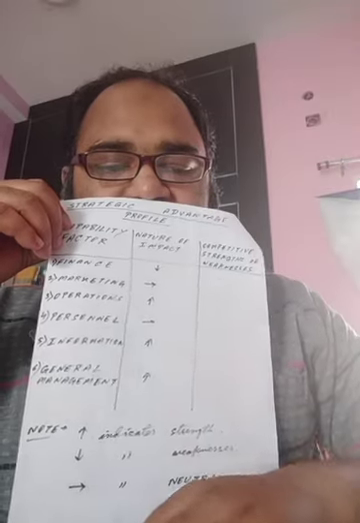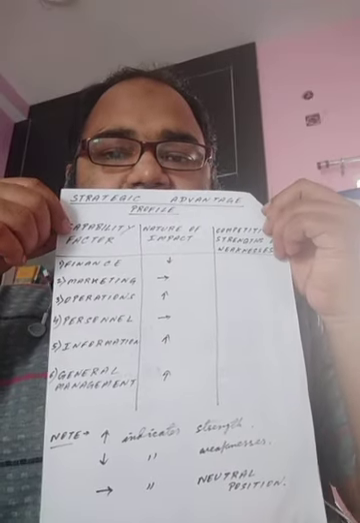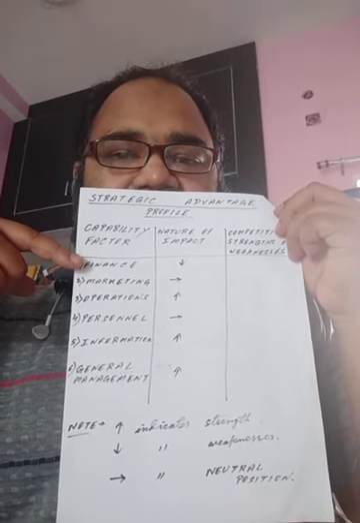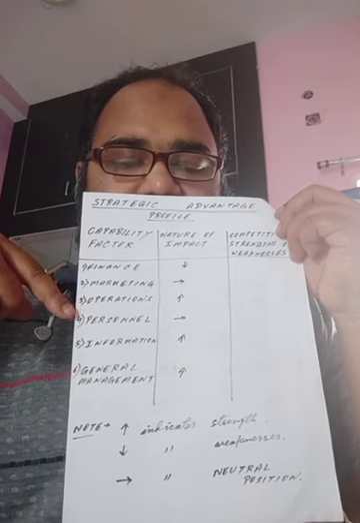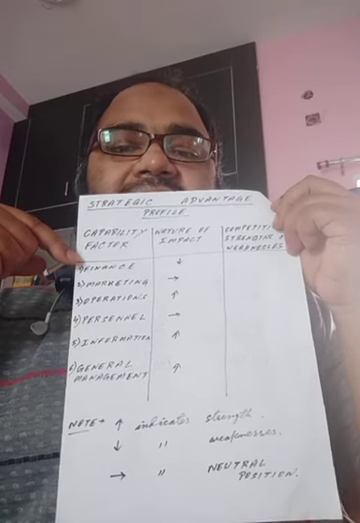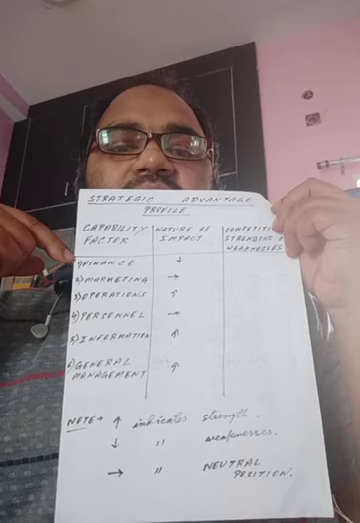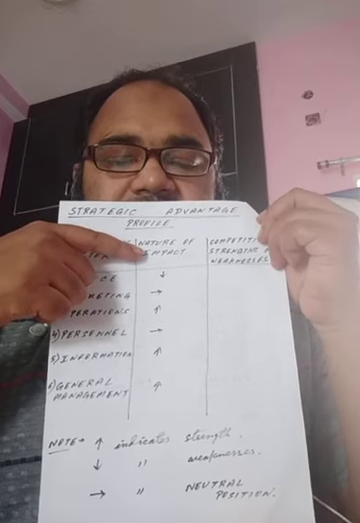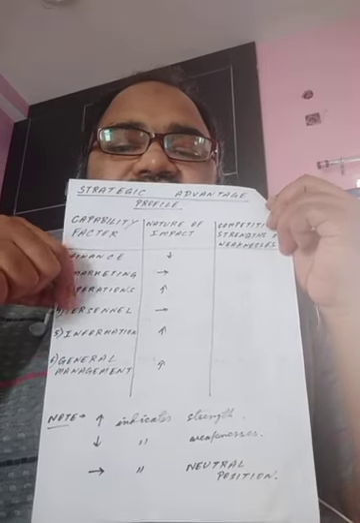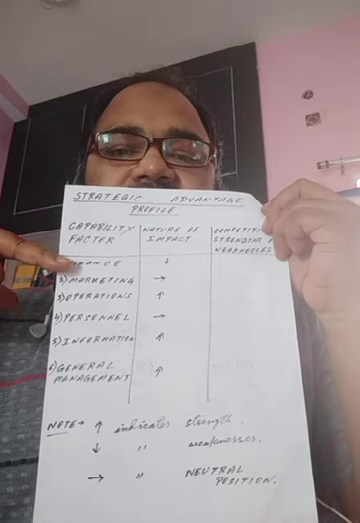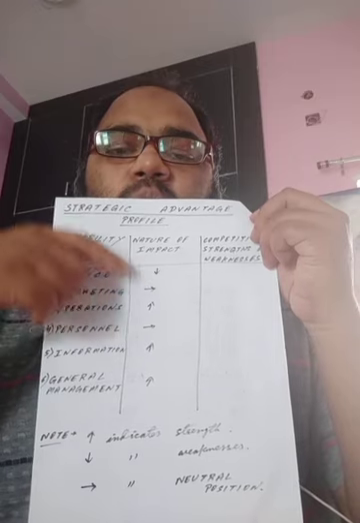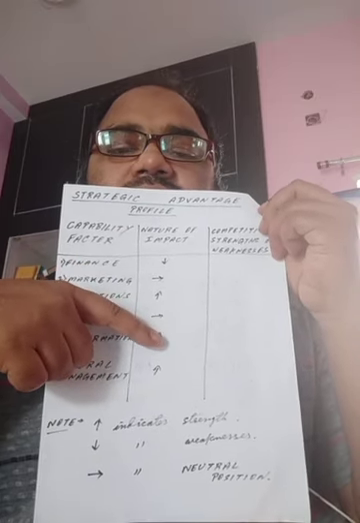In the first column, it is written capability factor. The capability factors are finance, marketing, operations, personal, information, and general management capability, which we dealt with in the last class in the organizational capability profile. In the second column we see the nature of impact, that is, the nature of impact of these organizational capabilities in the organization. It is indicated by arrows, and each arrow shows its own indication.